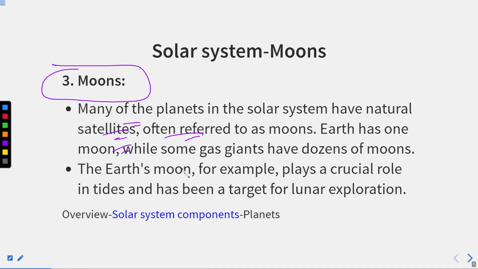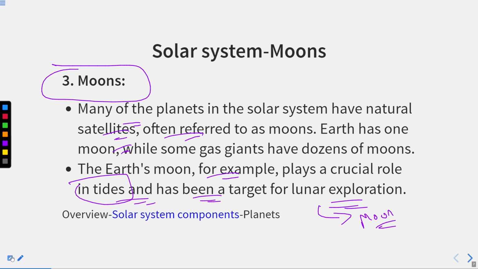Thereafter, the Earth's moon, for example, plays a crucial role in tides and has been a target for lunar exploration. Time to time you have seen in the news that various missions were launched to the moon by NASA, by ISRO, and other space agencies for lunar exploration. Lunar basically stands for the moon. Second, tides: some time of the day the water level increases, some time of day the water level decreases. This is because of the tide.